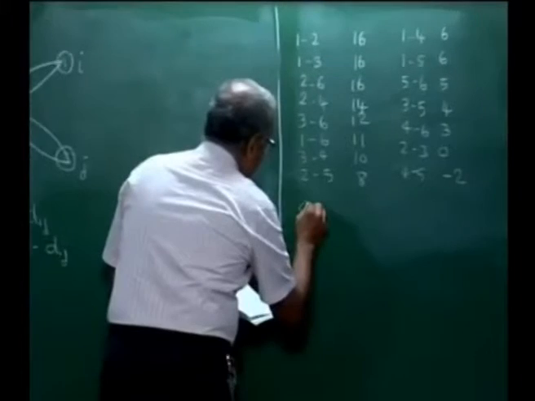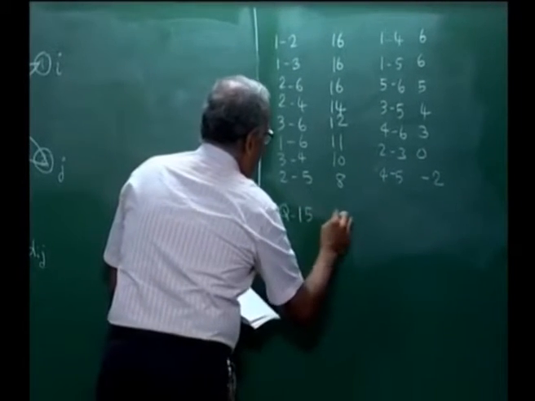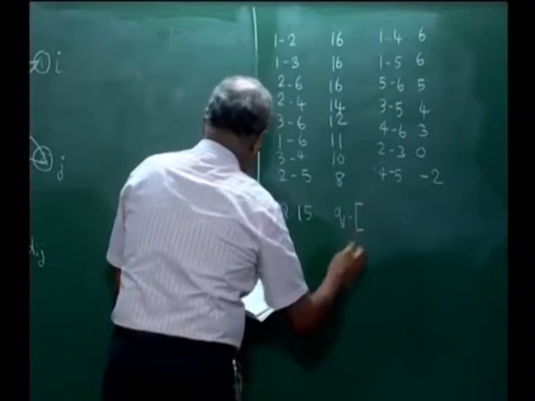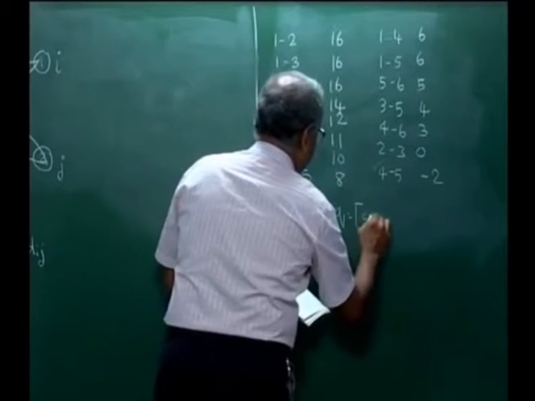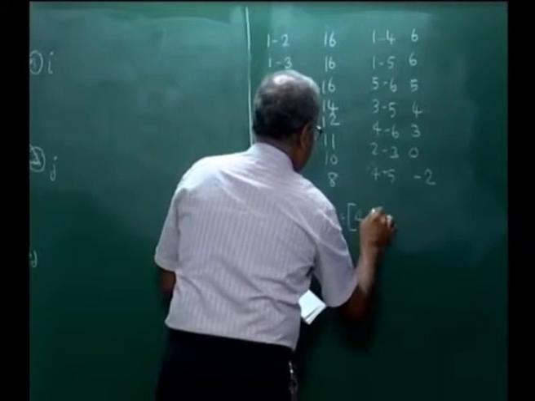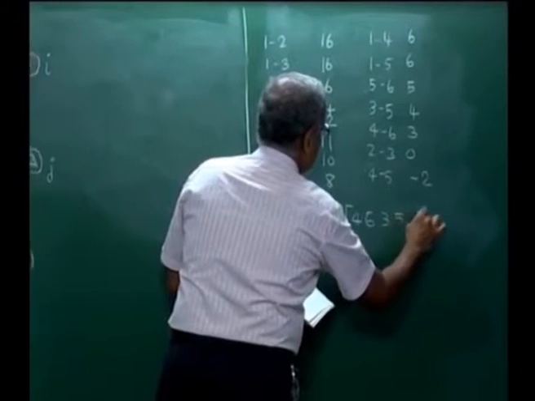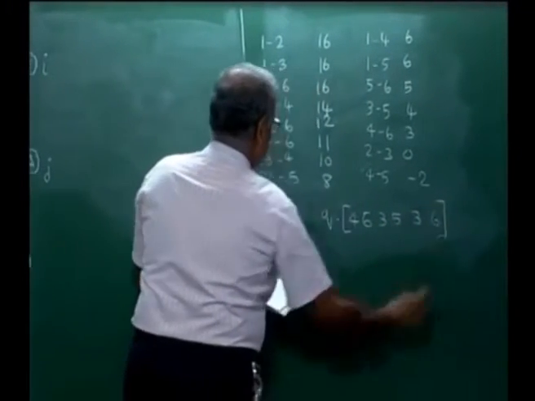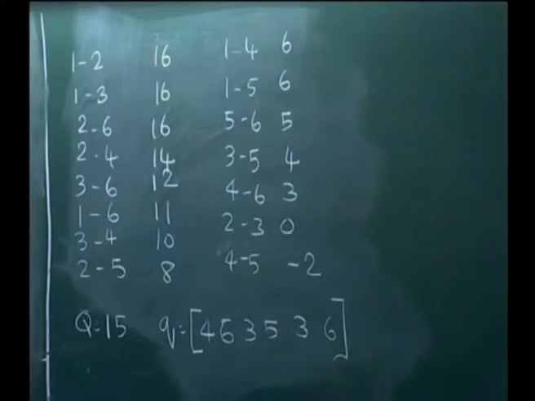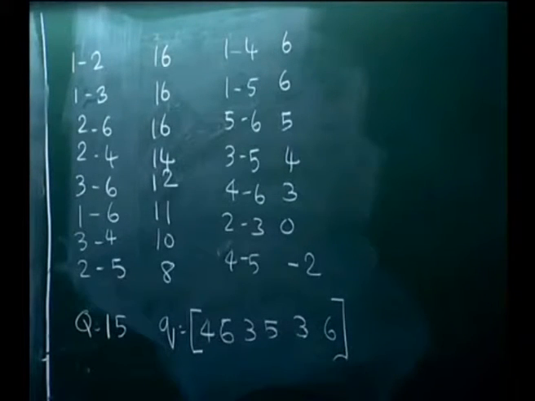Then let us assume capital Q equal to 15, and the small q, the demands, is equal to 4, 6, 3, 5, 3, 6. And vehicle capacity is 15.